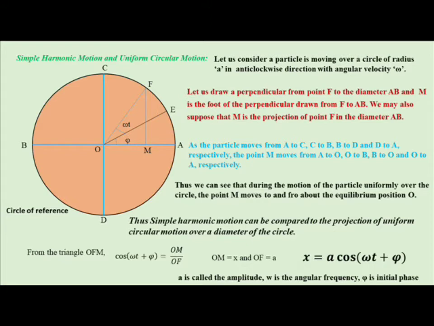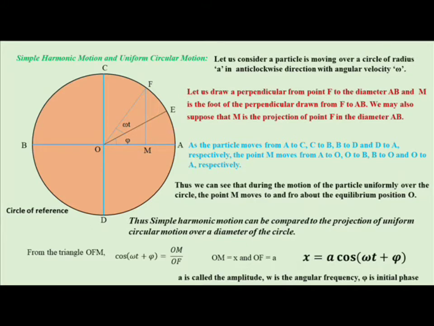First of all, the body is moving in the anti-clockwise direction over the circular path A, C, B, D, again A. Now let us suppose the body is at a particular point F on the circle, and it is making an angle omega t plus phi with OA.